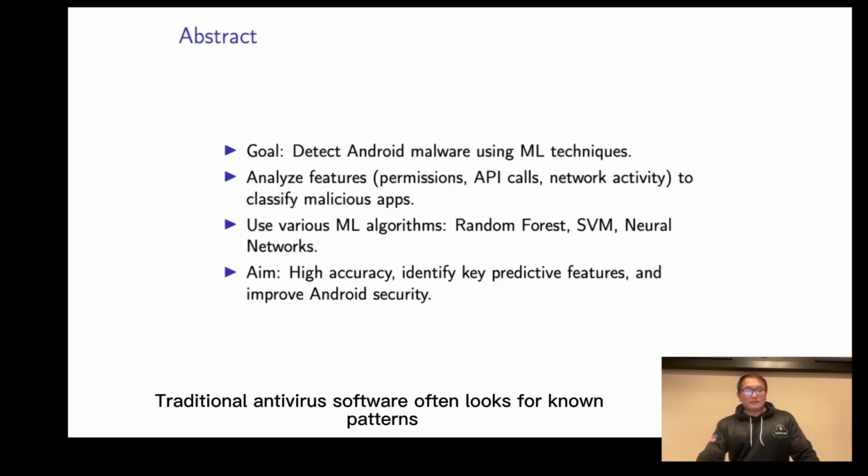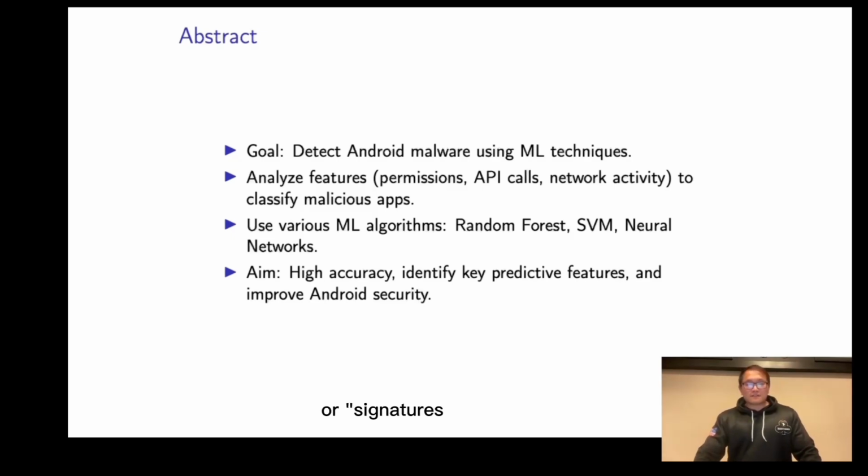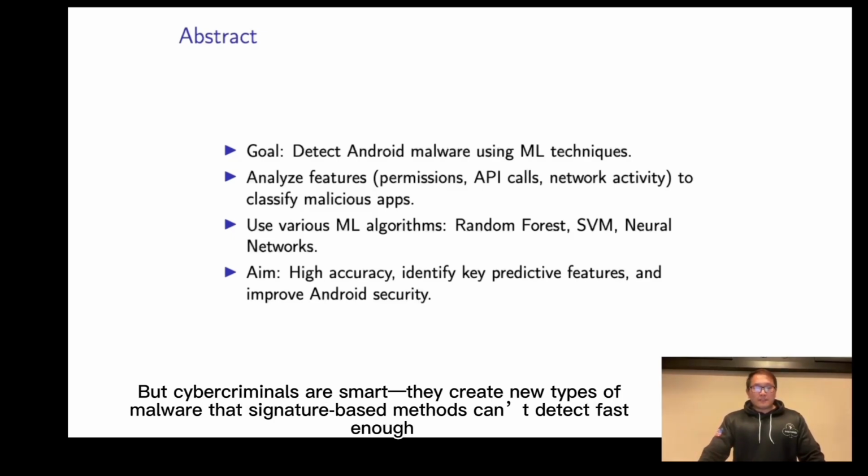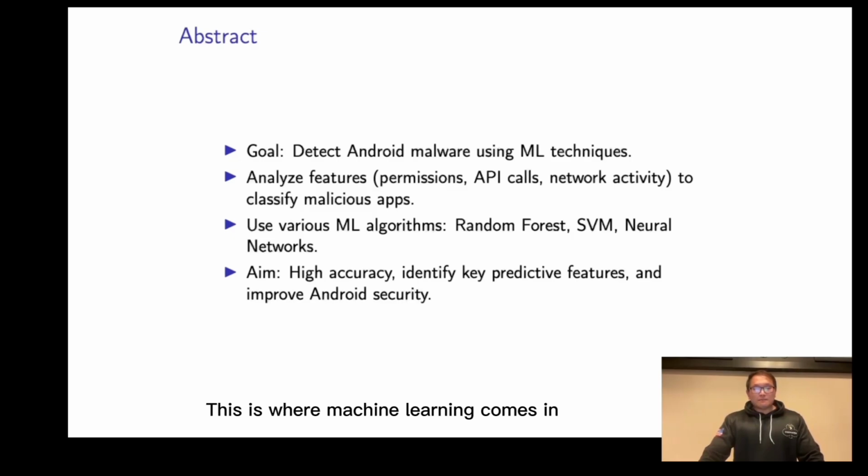Traditional antivirus software often looks for known patterns or signatures to find the malware, but cyber criminals are smart. They create new types of malware that signature-based methods can't detect fast enough. This is where machine learning comes in.